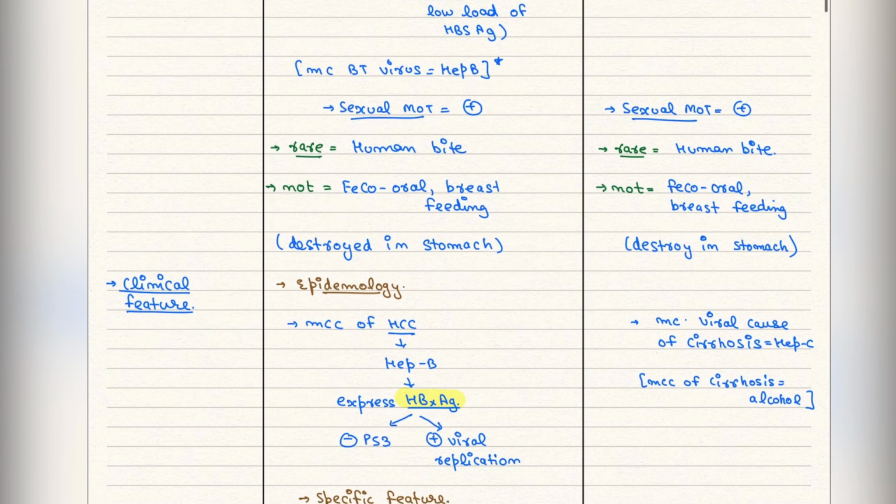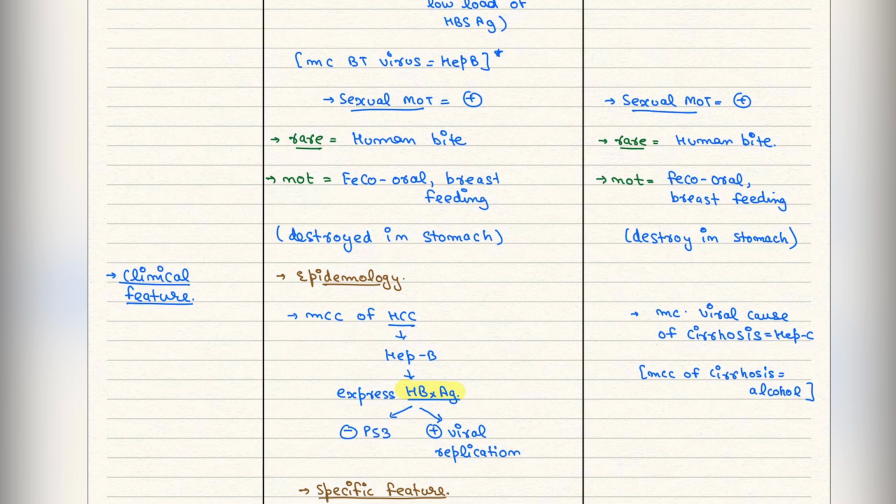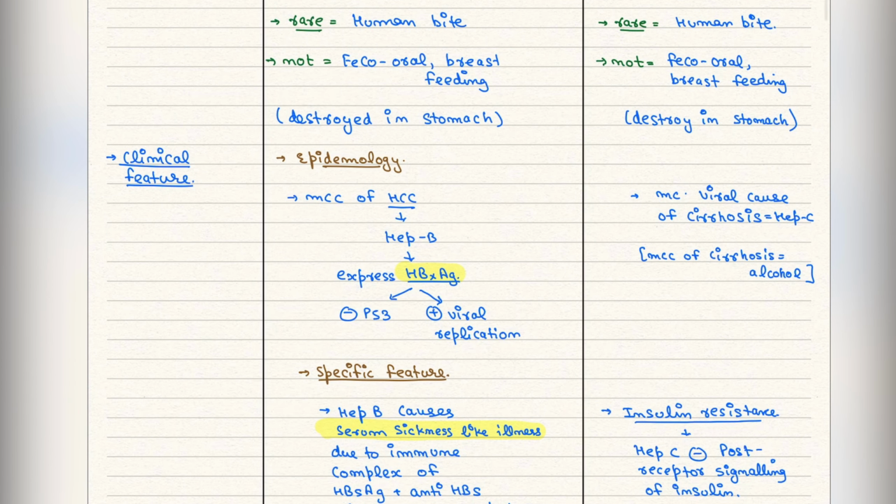Okay, human bite or fecal-oral transmission are not going to happen in Hep B and Hep C. HB is the most common cause of viral hepatitis, and it is also one of the most common causes of hepatocellular carcinoma, and we will talk about that. Okay.